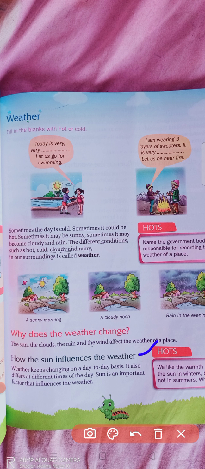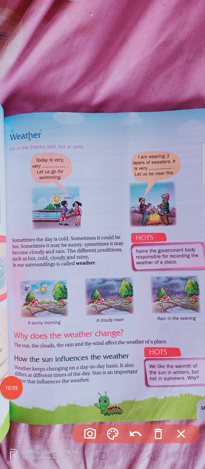Okay, so first, how the sun influences the weather. Now let's see why the weather changes, and the factors that influence the weather. So the sun, clouds, rain and the wind affect the weather of a place, and now let's discuss how all these conditions influence the weather.